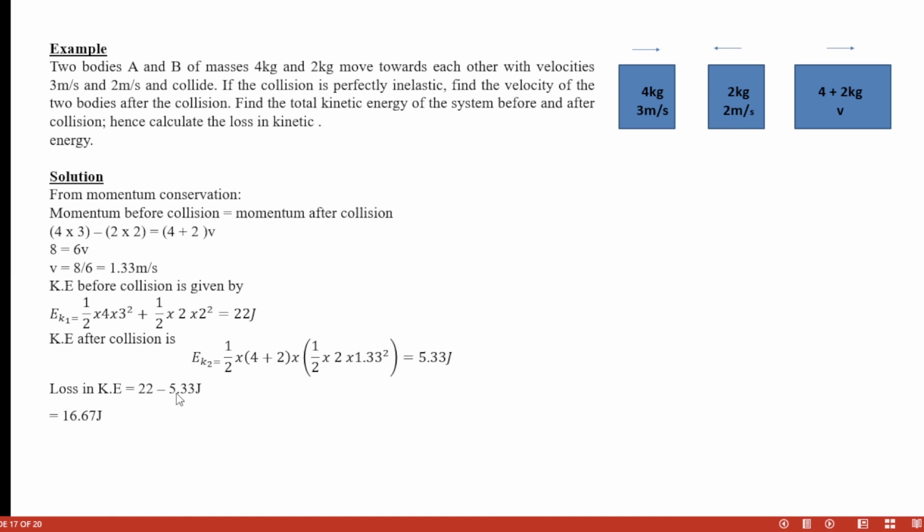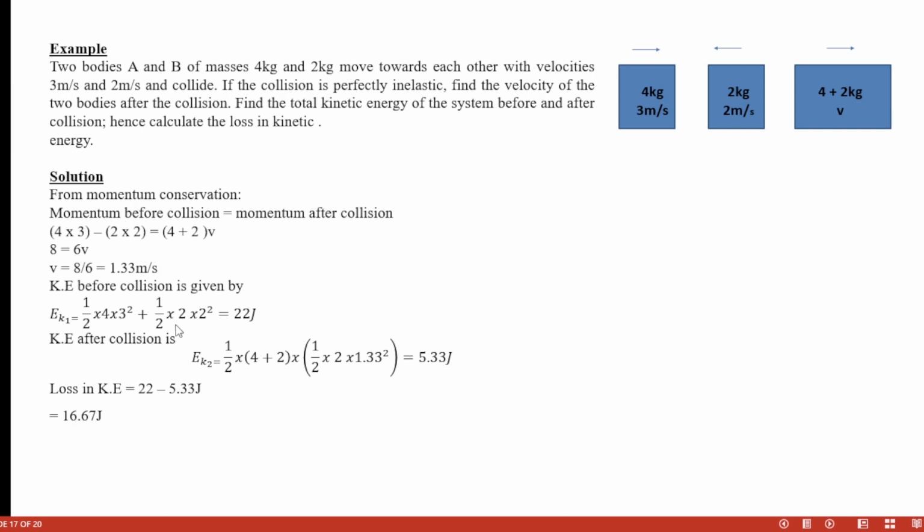That is equal to 22 minus 5.33 joules, and that gives us 16.67 joules. So this is the collision after, and this is not supposed to be there. It's supposed to be 1/2 times 6 multiplied by 1.33 squared. This part is not supposed to be there. It's supposed to just be collision after. Because they are now moving with one velocity, this part is not there. It's just 1/2 multiplied by 4 plus 2 multiplied by their velocity. Both of them are now moving with 1.33 meters per second, and that's what we have here.